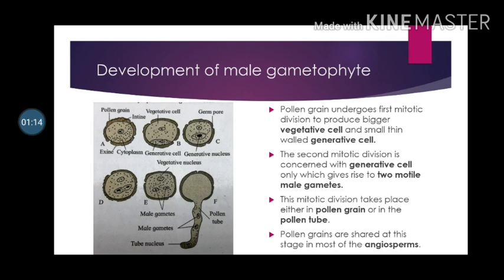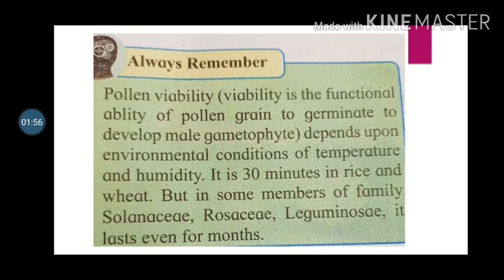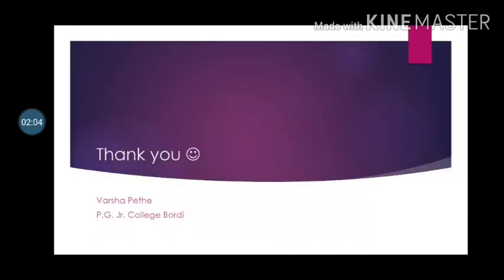The pollen grains are shed from the anther at this two-celled stage in most angiosperms. So, the male gametophyte is a pollen tube with two non-motile male gametes along with cytoplasm and vegetative sterile nucleus. So, in this video, we studied sexual reproduction, then the structure of the anther, microsporogenesis and development of the male gametophyte. Thank you.